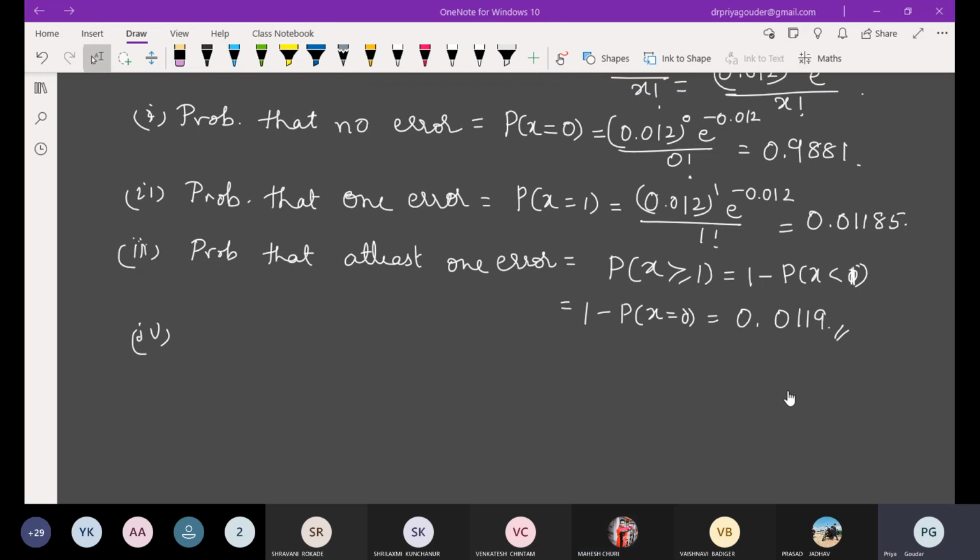So take x equal to 2 and calculate it. The probability of x equal to 2, exactly 2. Answer? I think this is also a very small value.